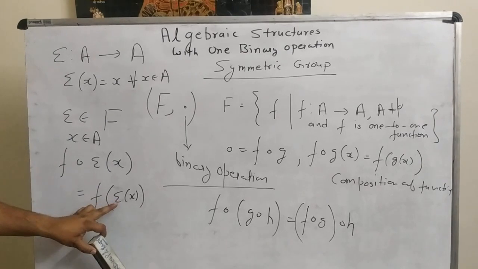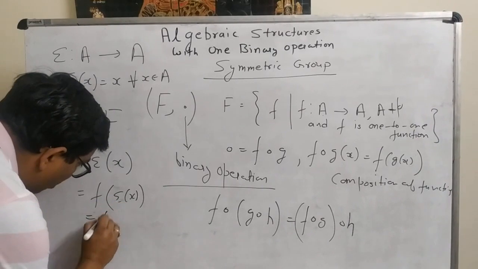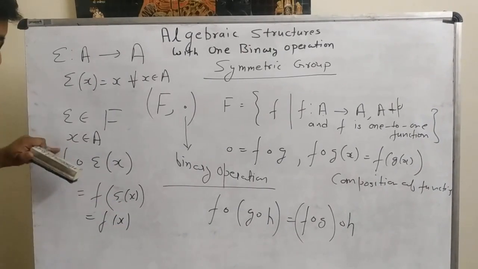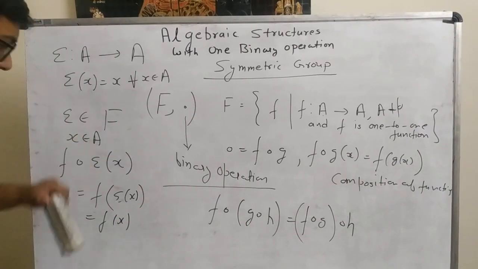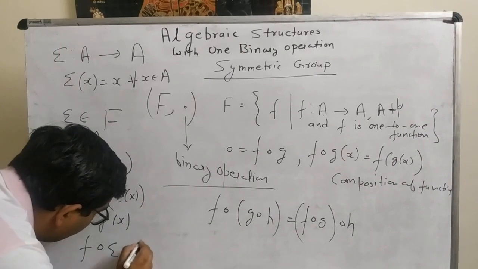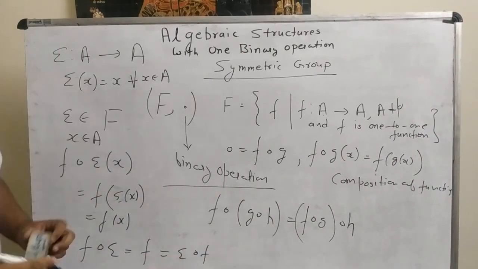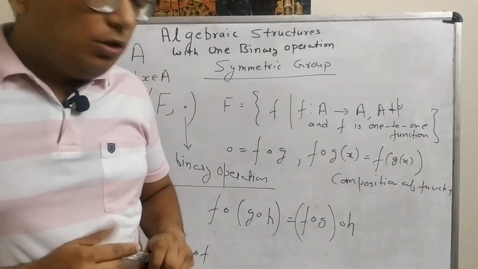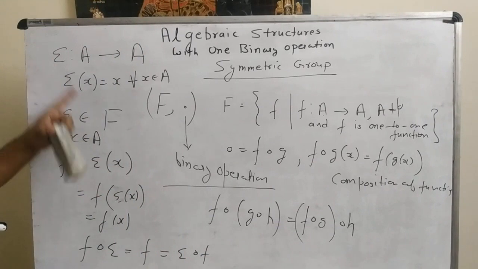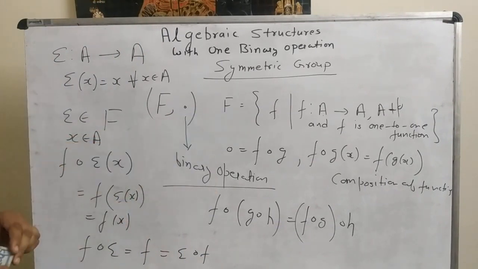Now by the definition of this identity function e(x), it should be equal to f(x). So because it is true for all values of x belonging to A, we can say that f ∘ e is equal to f. And similarly, we can prove that it is equal to e ∘ f. So from here, we conclude that this identity function is the identity of this particular algebraic structure.